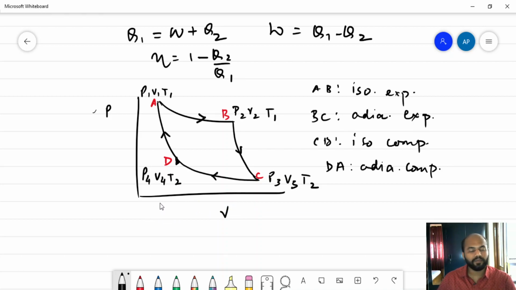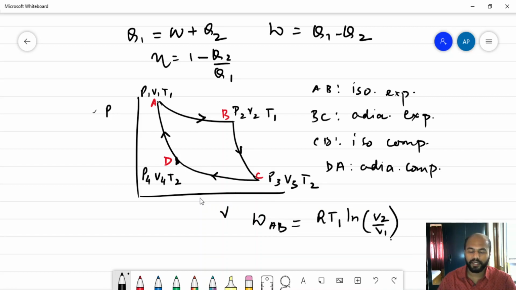So let's take the first process for that instant, and we are considering that the temperature is T1 and the volume is taken from V1 to V2. So work done in the process AB is simply going to be RT1 ln V2 by V1, because it's an isothermal process, the final volume is V2, the initial volume is V1 and the temperature is T1, considering that we are working on 1 mole of the substance.